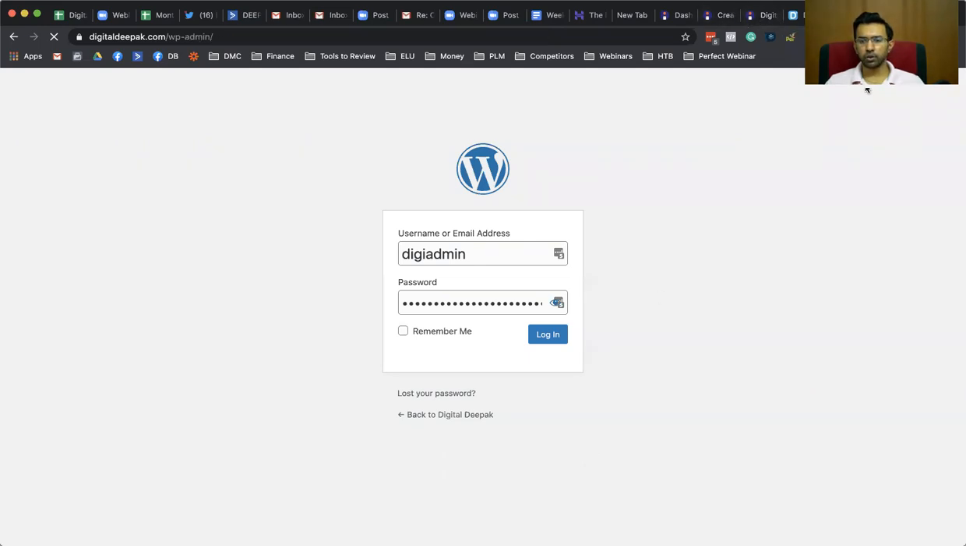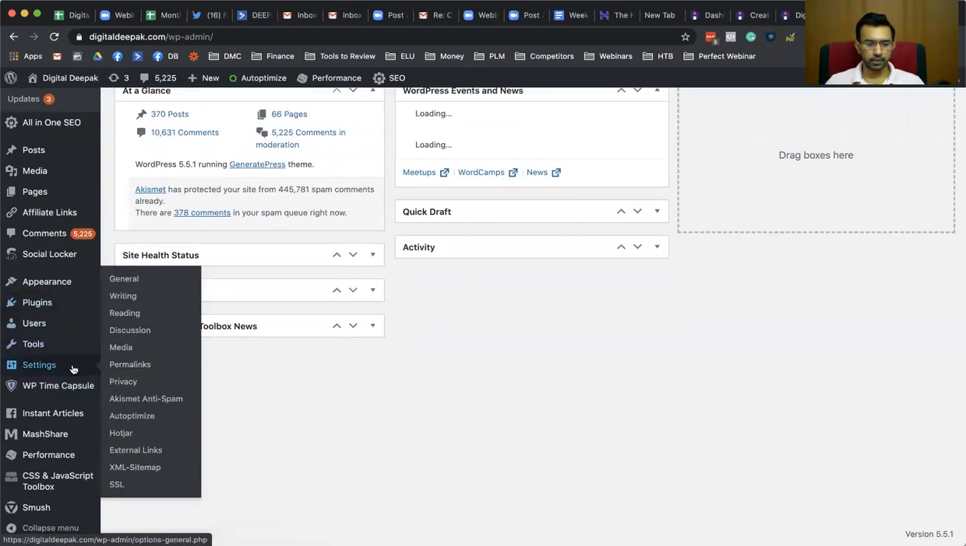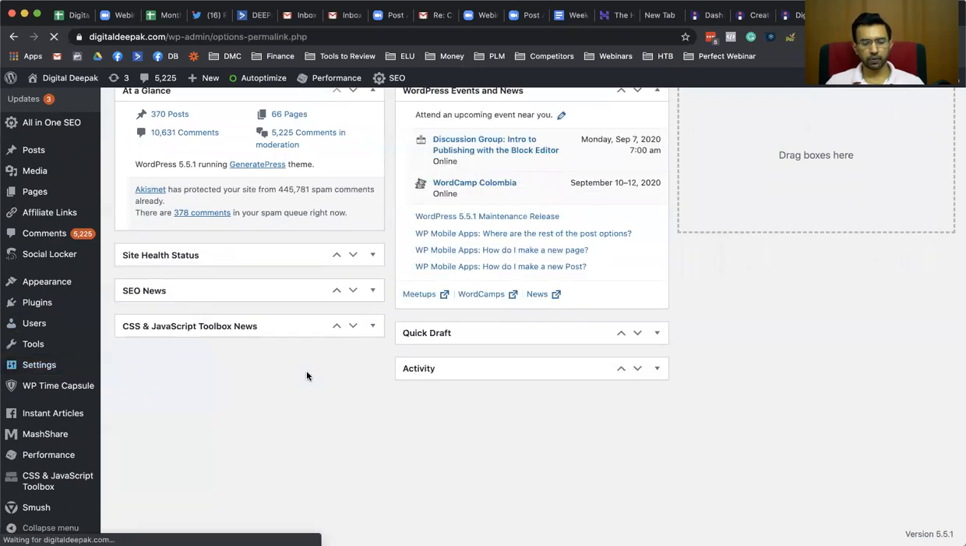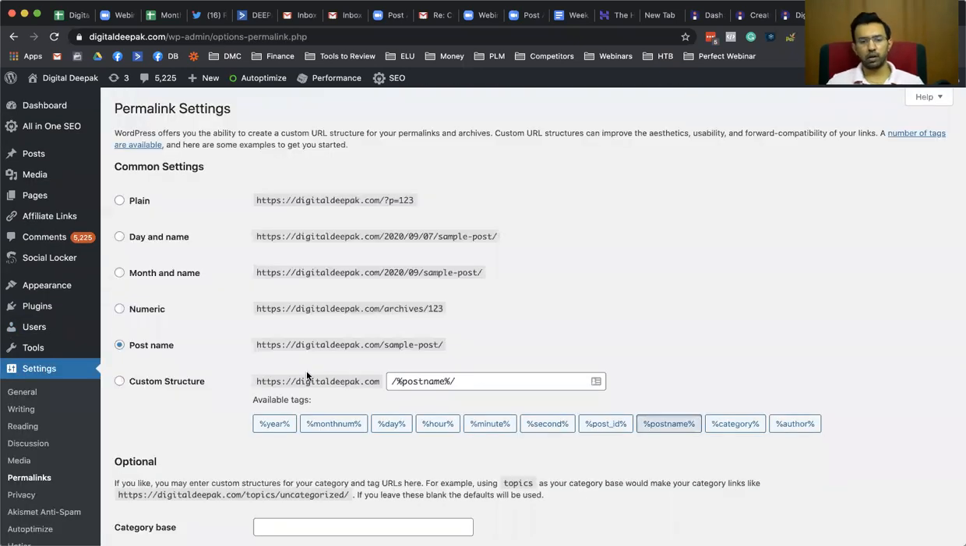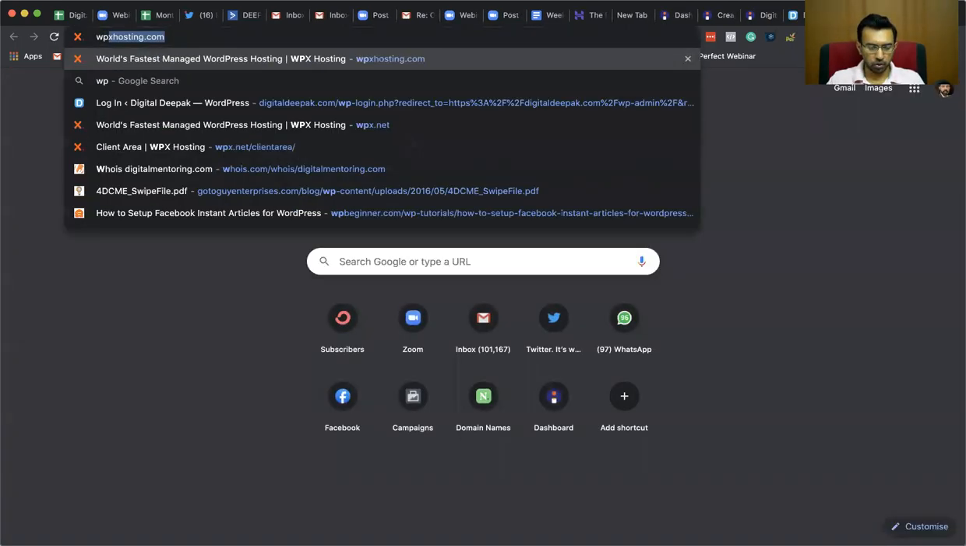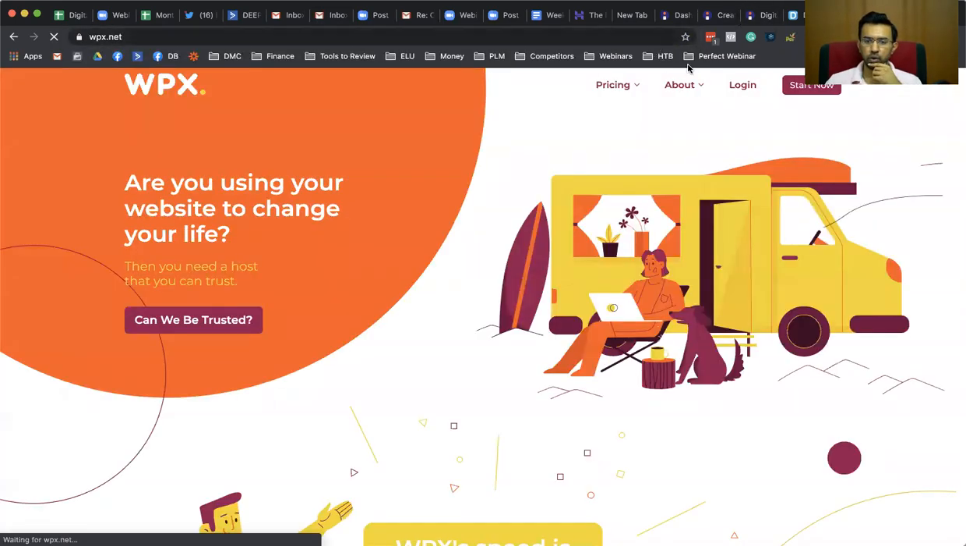So I will just show you again what is permalink. You go inside settings and you go inside permalinks. You have to go ahead and select sample post, because once you install WordPress, most of the hosting companies will have an option to install WordPress, right? Once you sign up for hosting, different hosting companies will have different options for the way you go ahead and install WordPress.